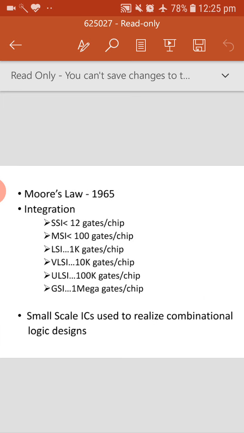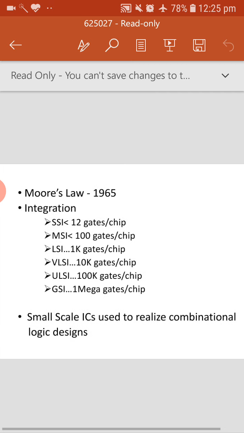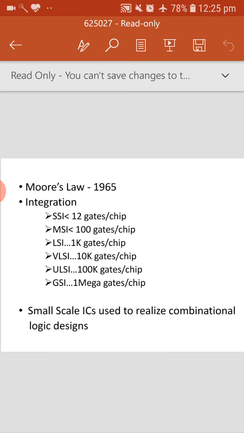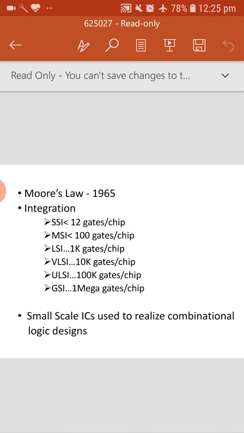Now with respect to this, in 1965 the person called Moore stated one law, that we call Moore's law. That law states that the number of transistors in a chip will be doubled.